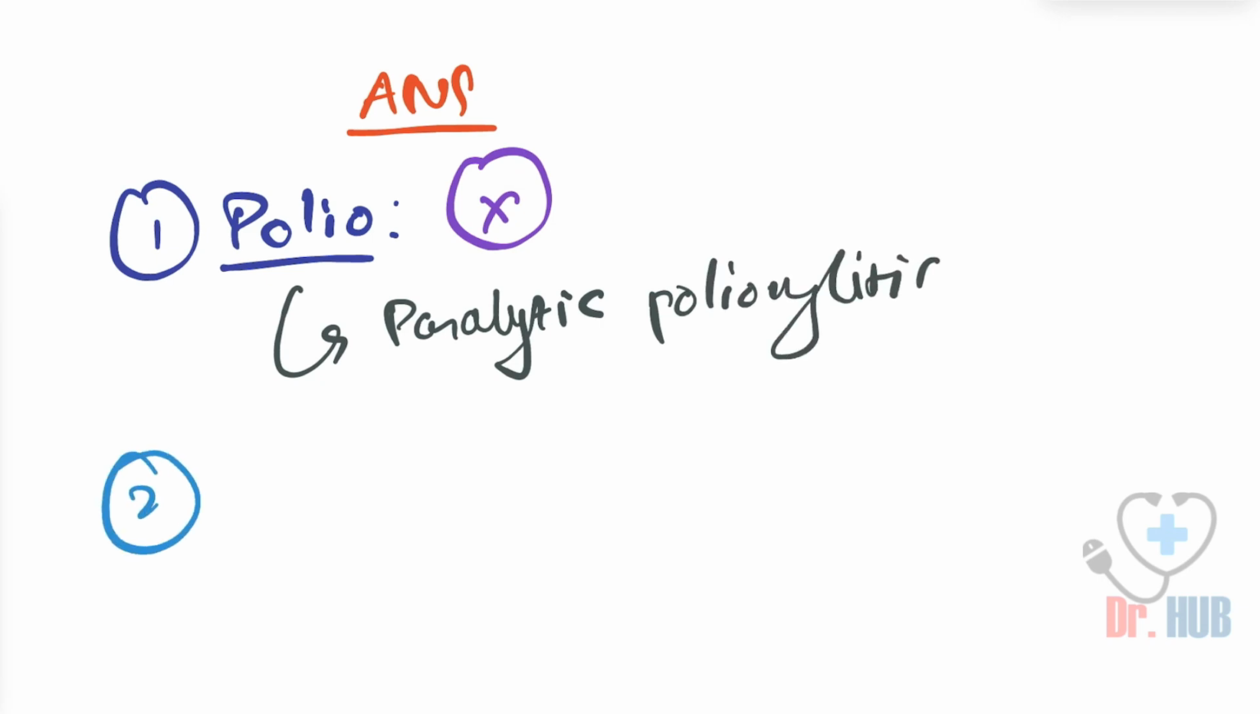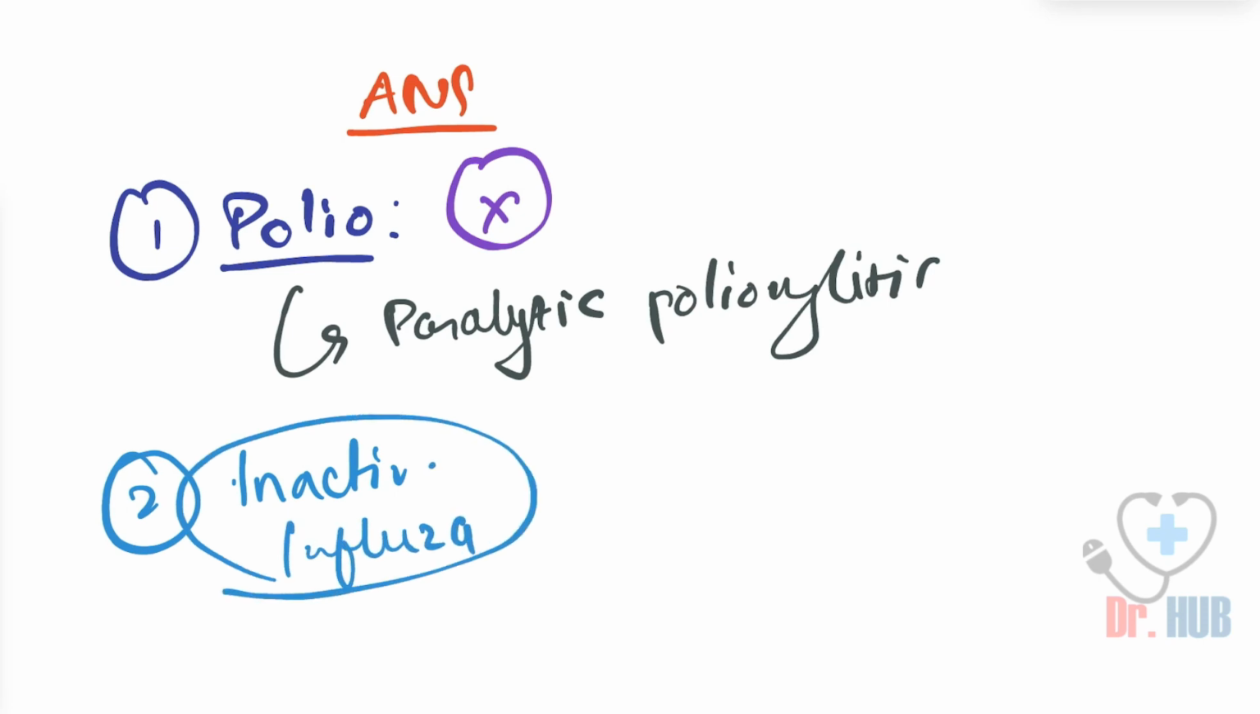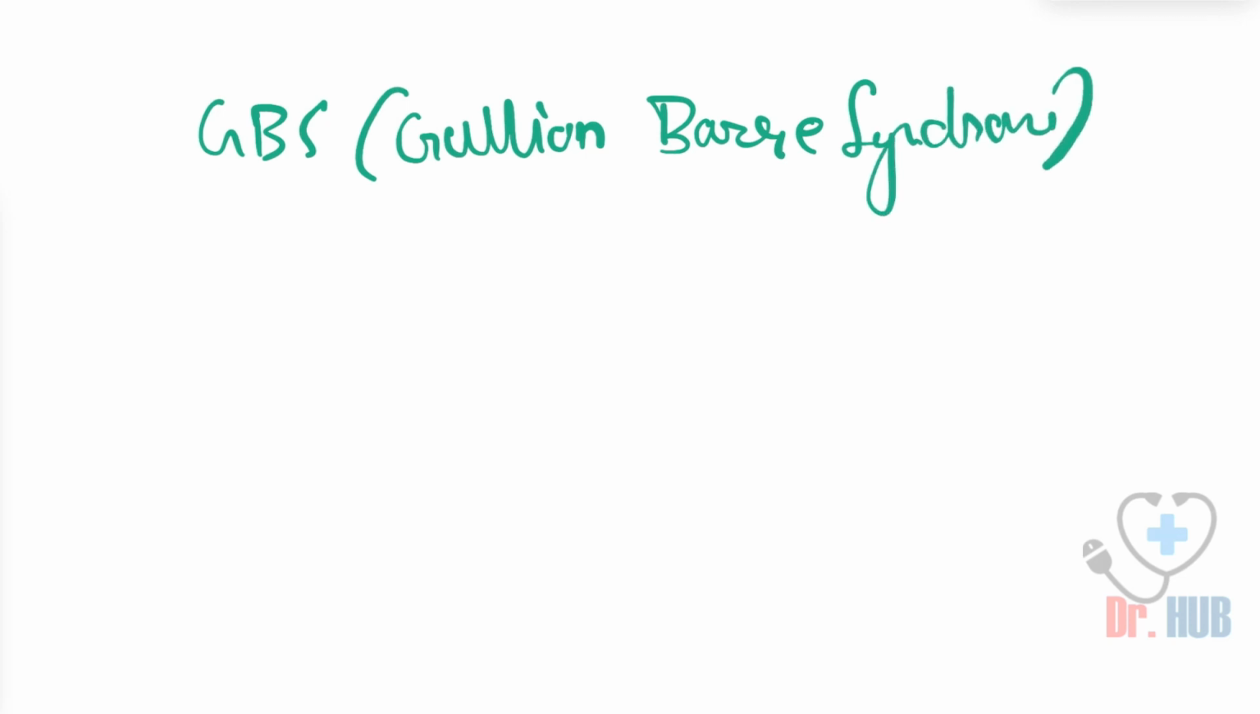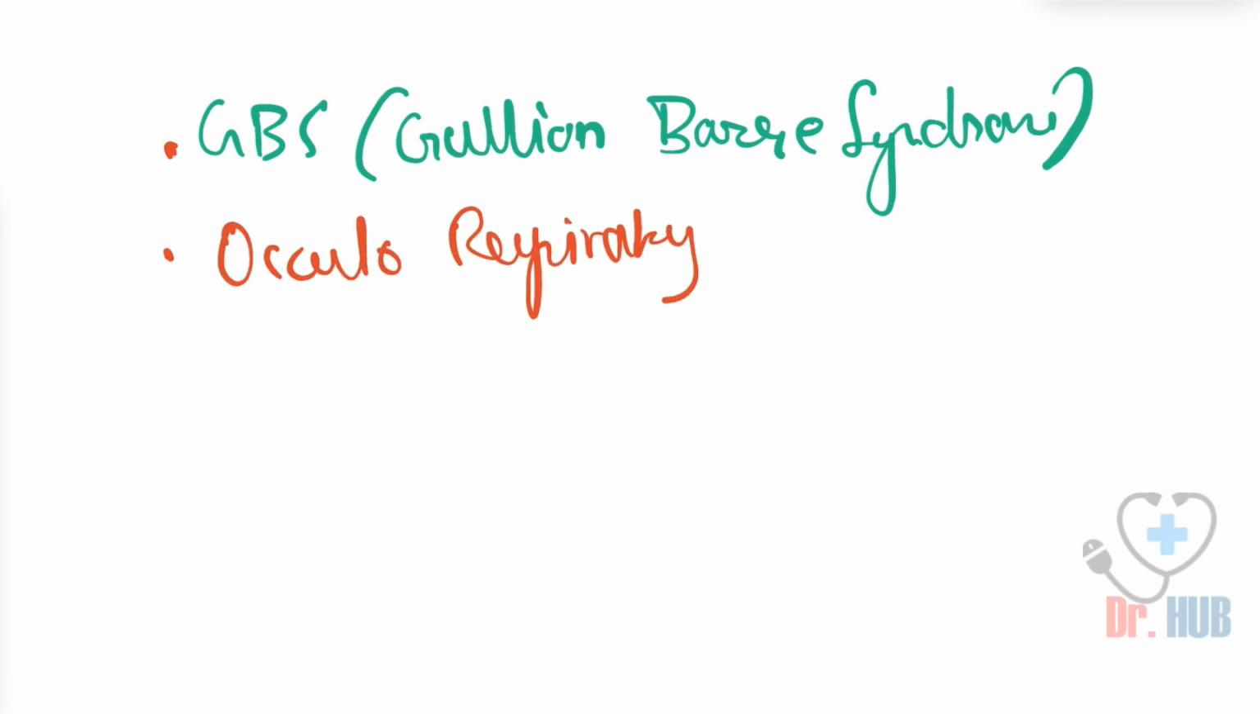The next question we asked was about the inactivated influenza. The inactivated influenza mainly can lead to a local reaction. And then we move on to some minor adverse effects. This includes GBS, that is Guillain-Barré syndrome. Then there is also oculo-respiratory syndrome, and it can also lead to anaphylaxis.